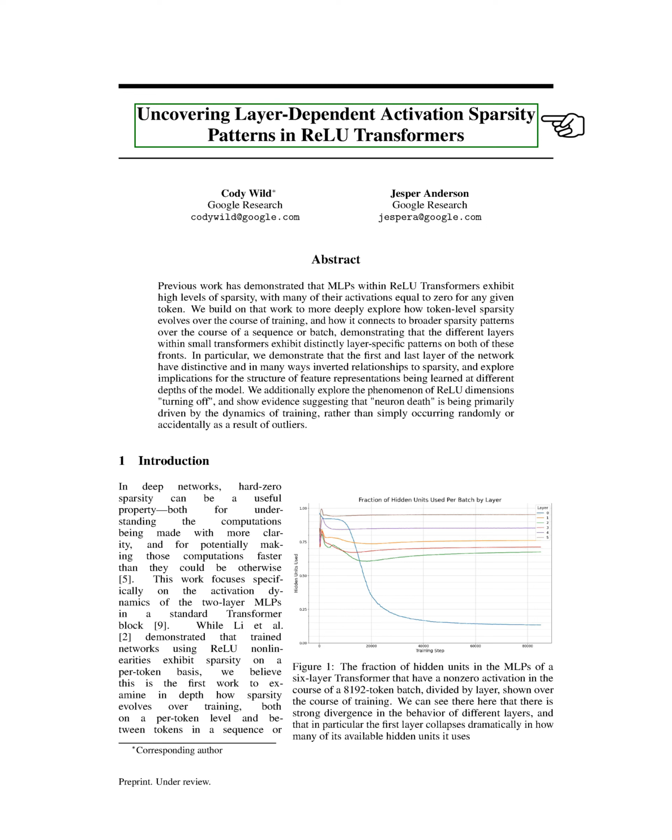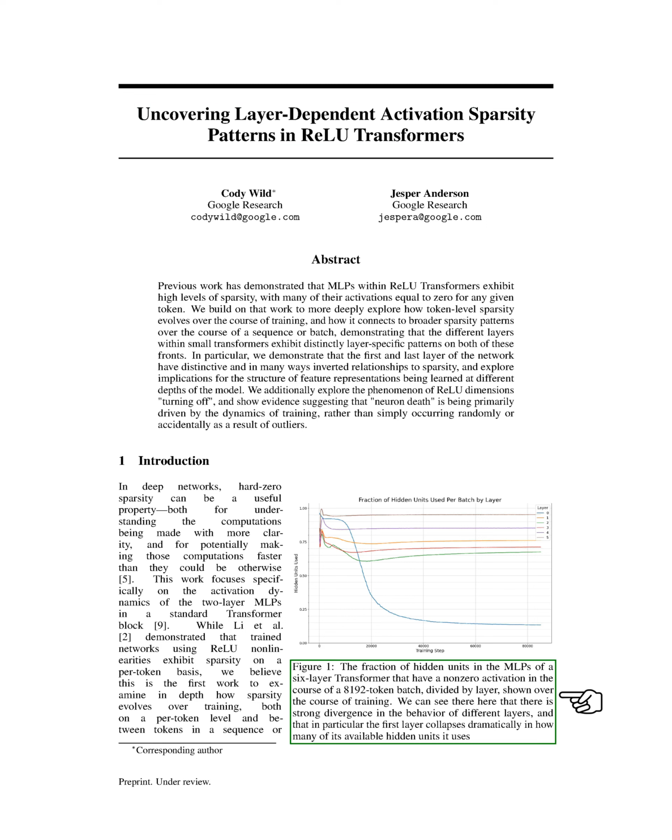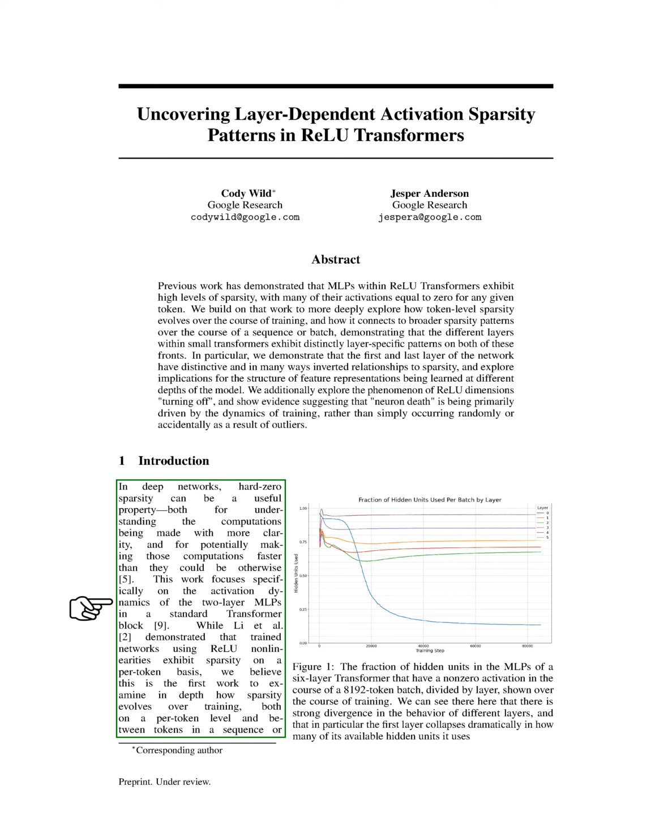Section: Introduction. In this section, we delve into the dynamics of sparsity in deep networks, particularly focusing on the activation patterns of two-layer MLPs within a standard transformer block. Our aim is to understand how sparsity changes during training, both at the level of individual tokens and across sequences or batches.